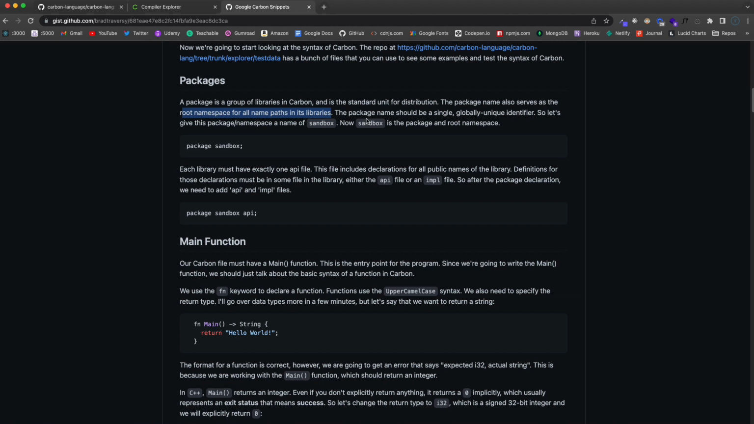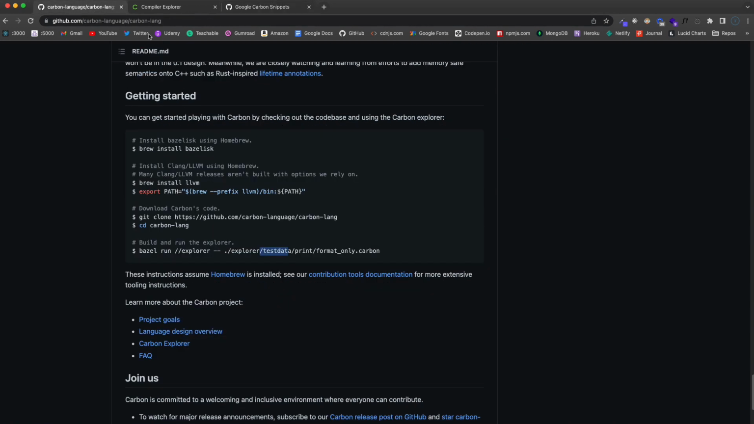Now, in addition to that, each library must have exactly one API file. This includes declarations for all public names of the library. Definitions for those declarations must be in some file in the library, either the API file or IMPL file. So in order for this to work, we have to add onto this.